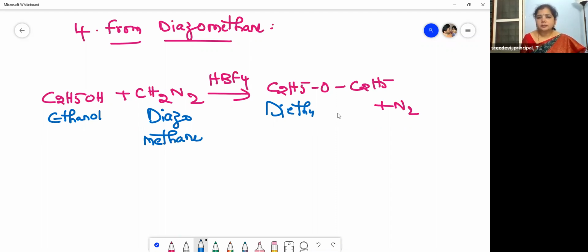These are the preparations of ethers, children. When ethanol is treated with diazomethane in the presence of HBF4, you will get diethyl ether. This HBF4 is a catalyst which is used here.